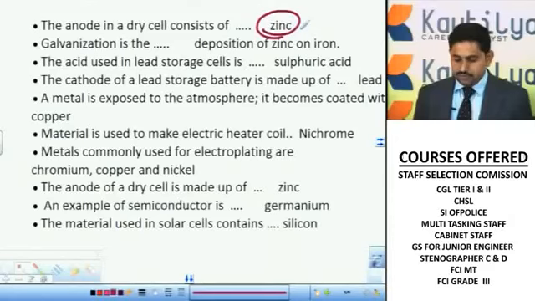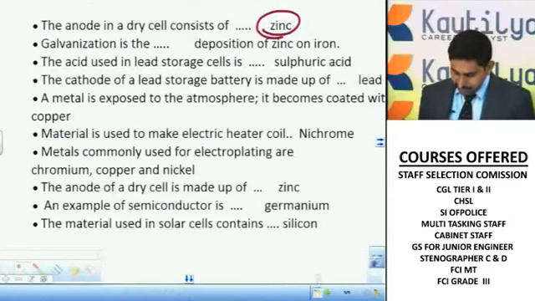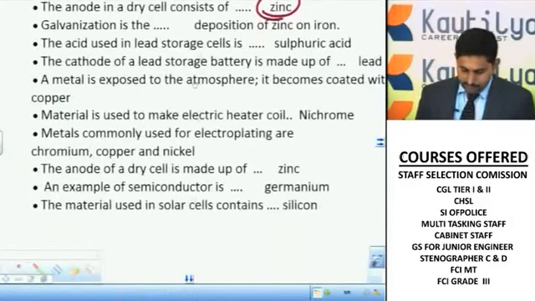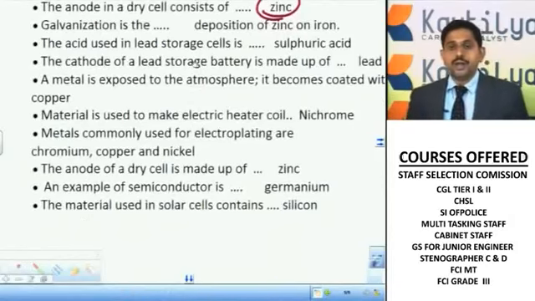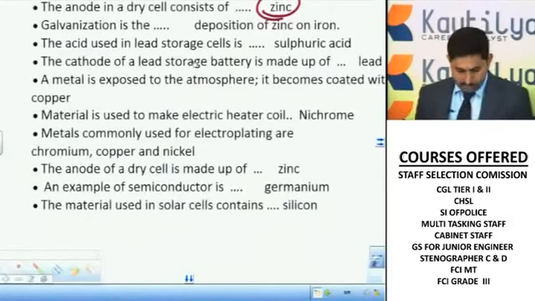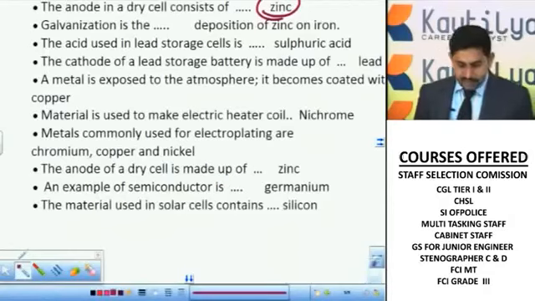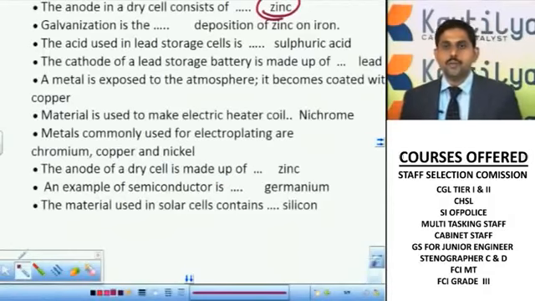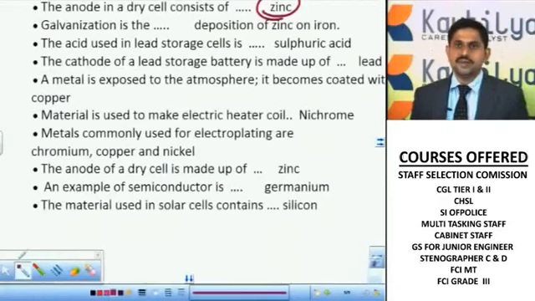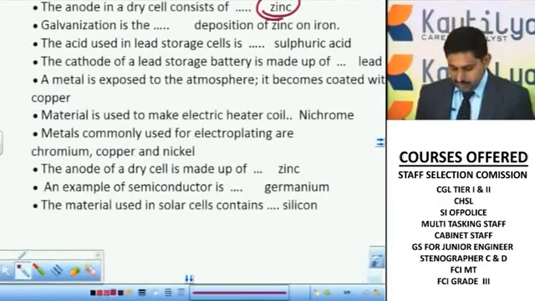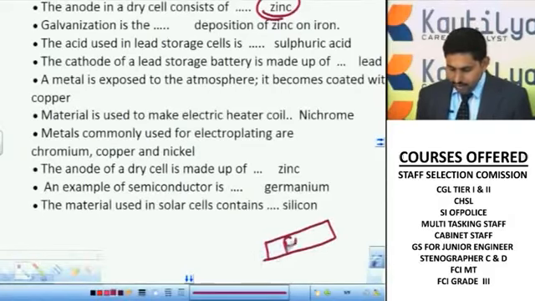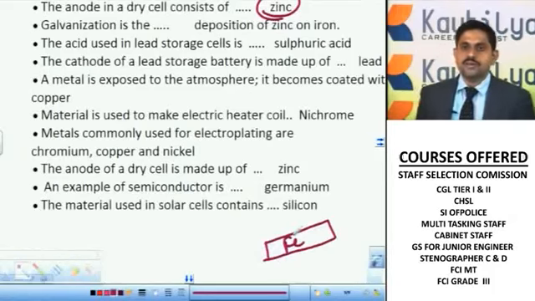Galvanization is the process of deposition of zinc on iron. What is galvanization? We'll see. During the process of electroplating, hope you remember, you know what electroplating is. Gold coating and chromium coating, all these things we consider electroplating. Likewise, galvanization is a process where, for example, there is an iron rod, and if this iron rod is exposed to the atmosphere it will cause rusting.